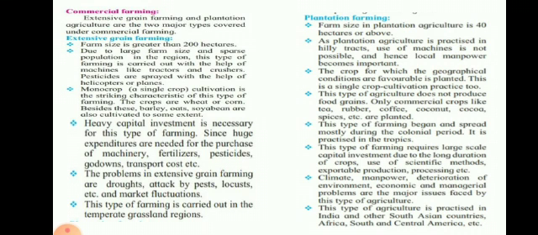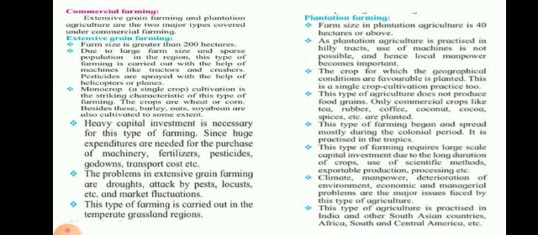Climate, manpower, deterioration of environment, economic and managerial problems are the major issues faced by this type of agriculture. Climate varies. Manpower sometimes is available, sometimes not, depending on the area where the agriculture is done. Sometimes the population is very scarce, so manpower is not available.